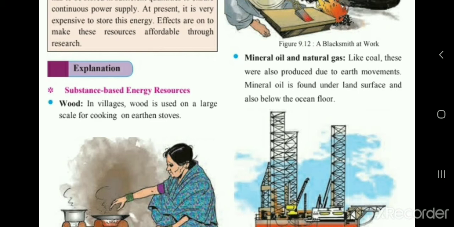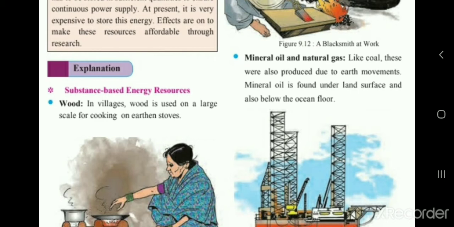Substance based energy resources are biotic. Availability of these resources is limited. The use of these resources leads to pollution. These resources can damage the environment. It means that by using this kind of substance based resource, a lot of pollution is created and our environment is damaged. And these resources are very limited. They can get finished if we use them a lot.